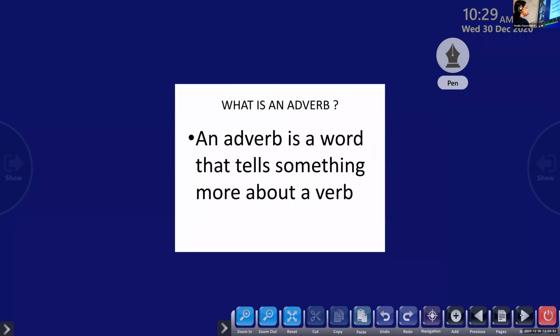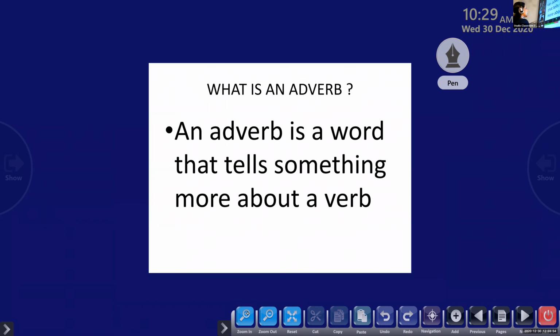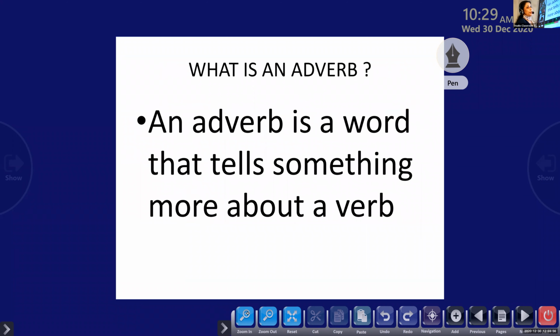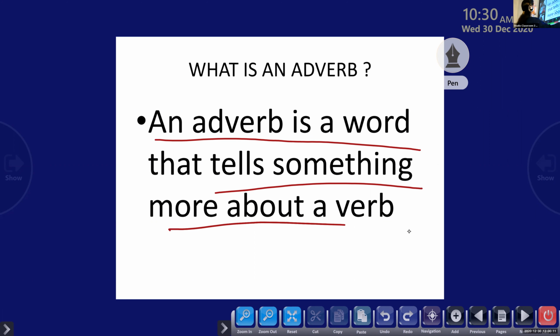Now let's move on to today's topic, that is adverb. What is an adverb? As I've already told you, adverb means we're adding something to the verb. So it tells us more about the verb. It modifies the verb. So an adverb is a word that tells something more about a verb.